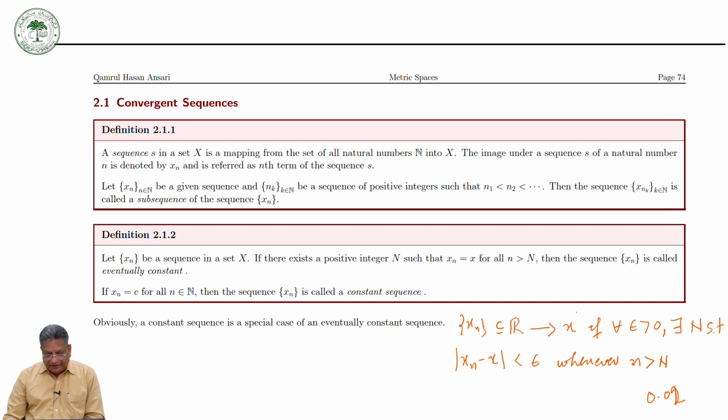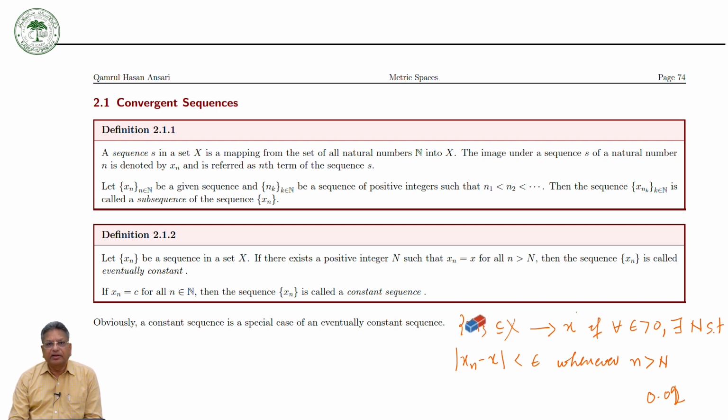Now we have a sequence of real numbers. The question is what will happen if, instead of the real numbers, we take X to be any set. If X is any set, then what would be the definition of a convergent sequence?